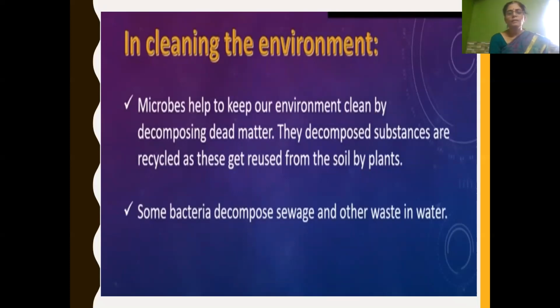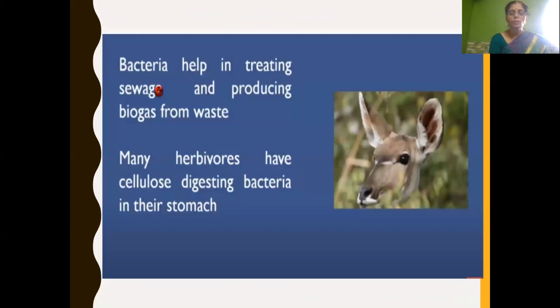Even some bacteria present in sewage decompose waste in water, and bacteria help in treating sewage. In a sewage plant, the bacteria present are used to treat water biologically. Bacteria are also used in biogas plants to produce biogas from waste.